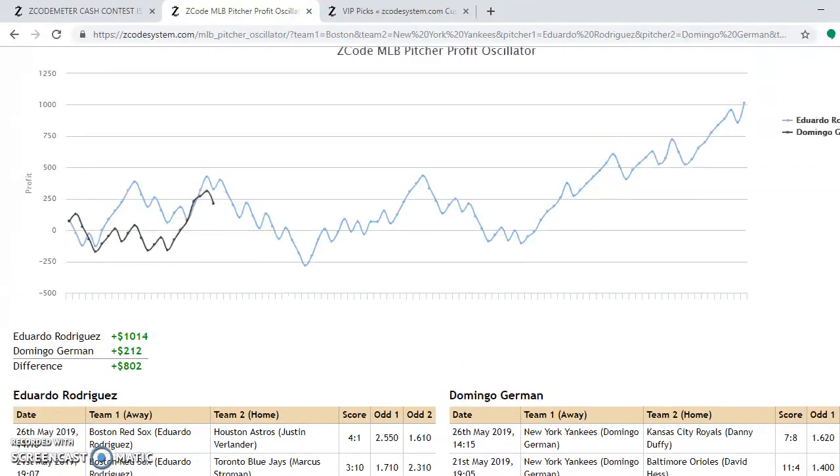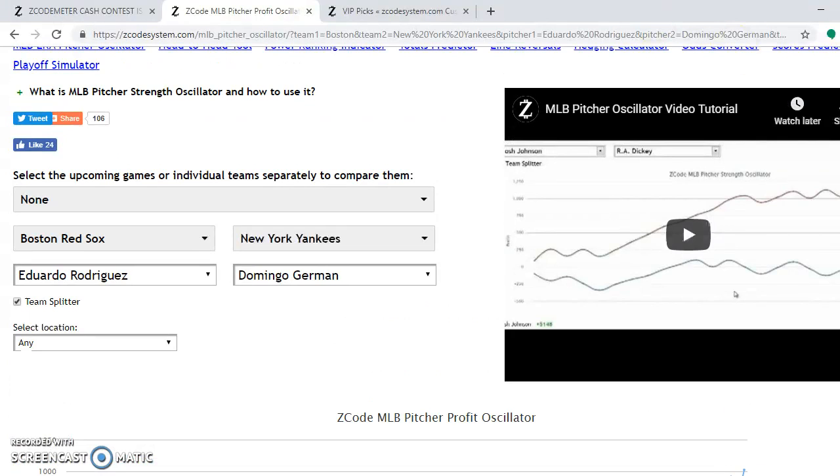You can do that with every matchup in this series, and when doing so, you will see that Rodriguez has the advantage for the Red Sox on Friday. Rick Porcello has a big advantage on Sunday. He is at Saturday at plus 1530, and Masahiro Tanaka is at plus 1364 on Sunday. So he is the best bet in that one.